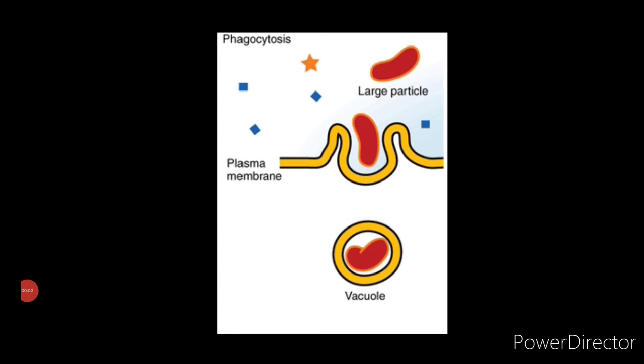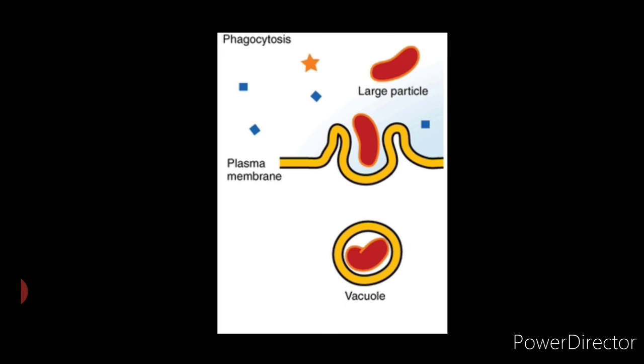Phagocytosis. It has been observed by Mechnikov in the late 19th century and it is similar to pinocytosis. During phagocytosis, there is the formation of pseudopodia. This gradually engulfs the prey. There is a formation of food vacuole called phagosomes which fuses with the primary lysosomes and destroys the ingested material.